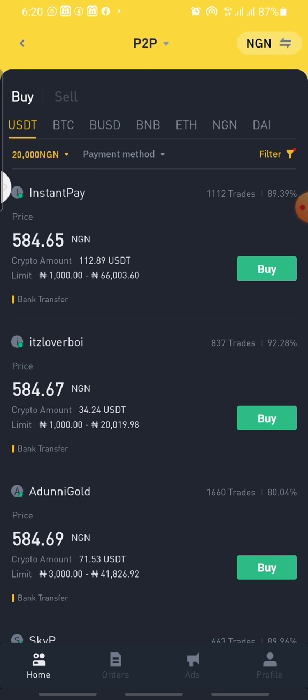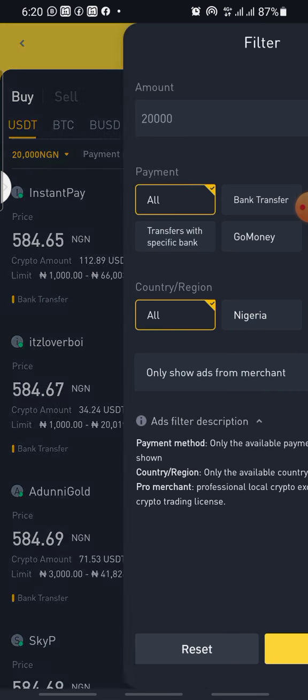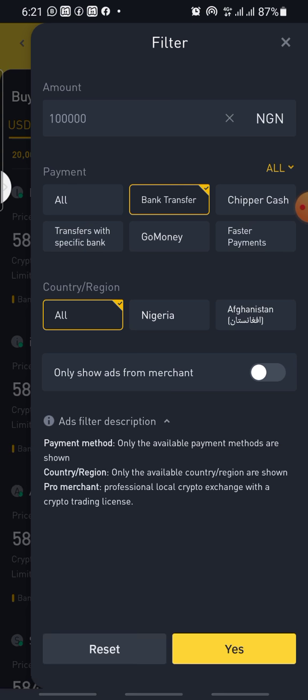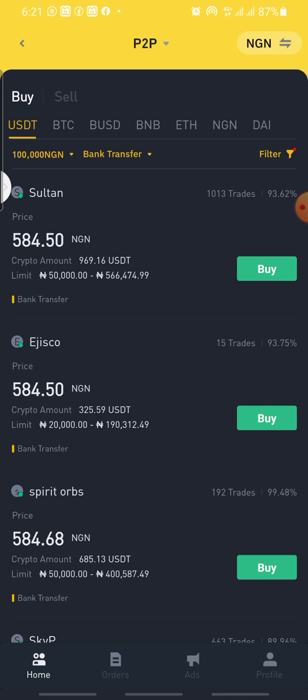You do not want to sell 20,000 naira. All you want to say is 100,000 naira. Just click on this one and type 100,000 naira. Let's say you want to sell everything, all total, everything you have, 171. With this particular rate, if you check the rate now, 100,000 naira is worth 584.50. So if you calculate this, 584.50, you see 100,000 naira.